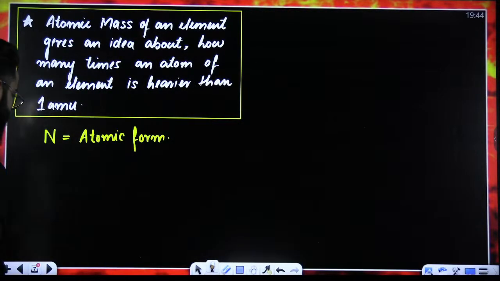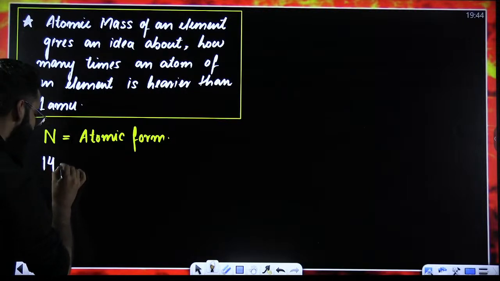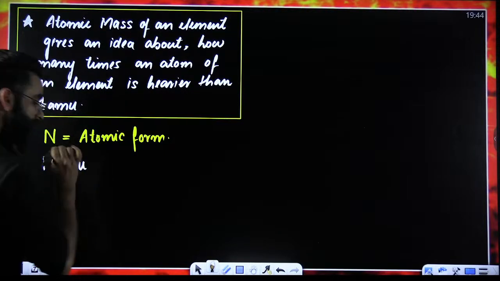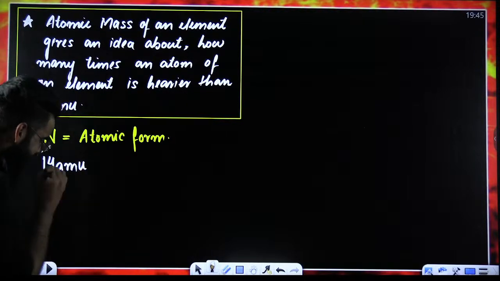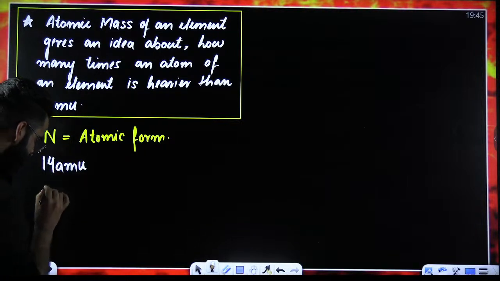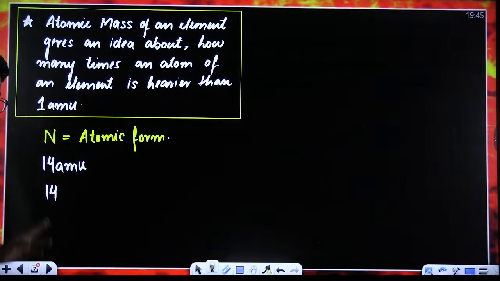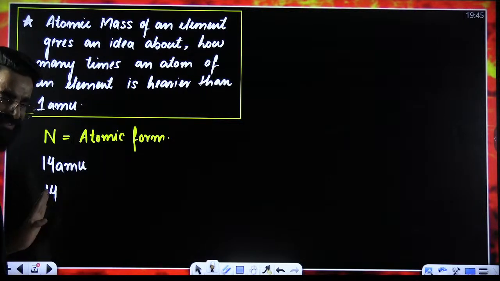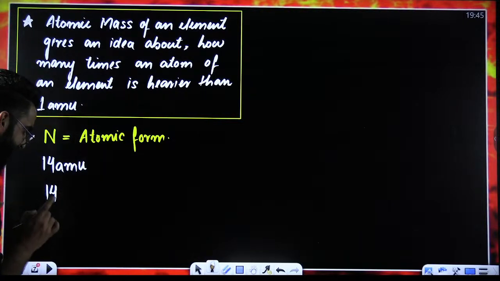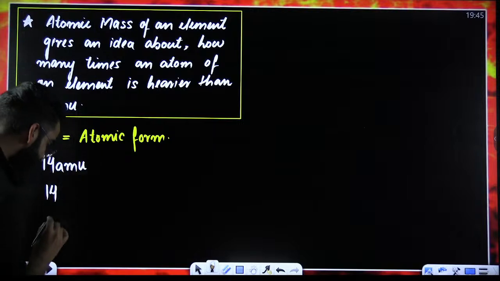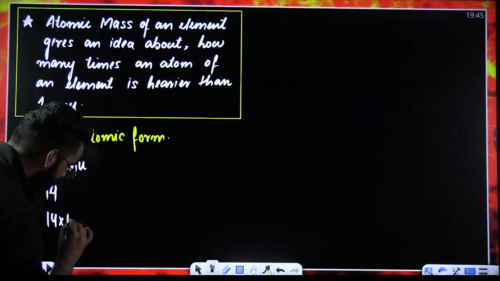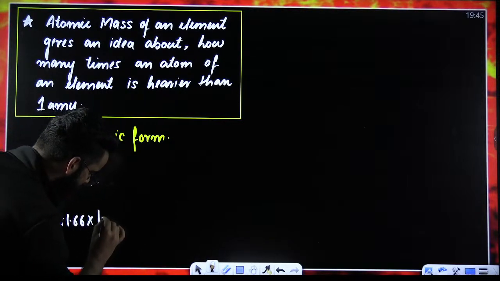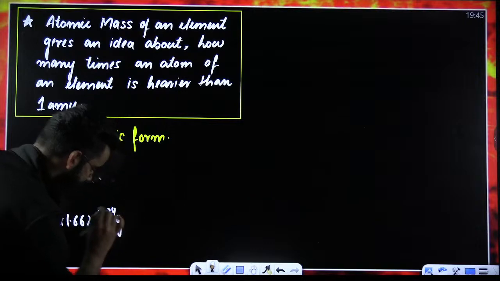Now, my dear students, there are a few things which I would want to write about nitrogen. The first term I'm going to write is 14 AMU. The second term which I'm going to write for nitrogen is only and only 14. I'm not writing any unit with it. The third term I'm writing as 14 multiplied by 1 AMU, and instead of 1 AMU, I'm writing 1.66 into 10 raised power minus 24 grams.